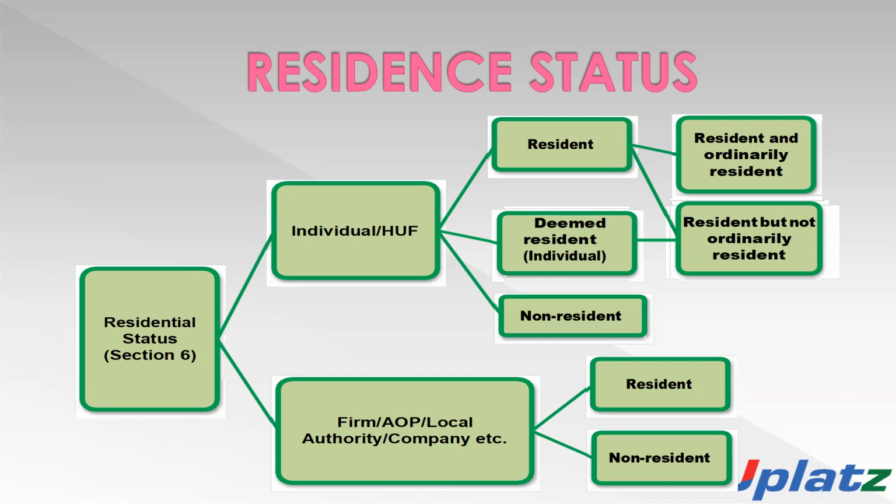On the basis of this classification, we will determine the residential status of any individual, HUF, company, AOP and BOI, so that we can properly calculate the amount of taxable income which will be taxable in the hands of such taxpayer or such person. So this is the classification of residential status of individual, HUF, AOP, BOI, firms and companies.